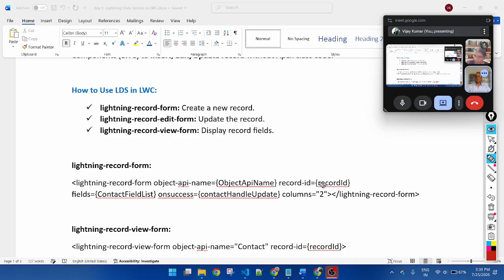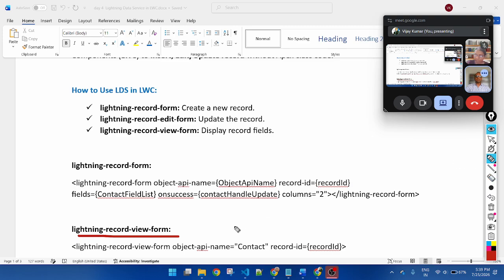So first we will learn how to create and insert a record through lightning-record-form. Then we will learn how lightning-record-view-form works.